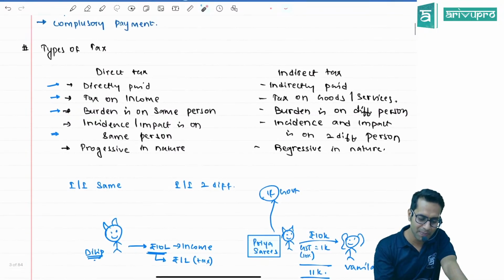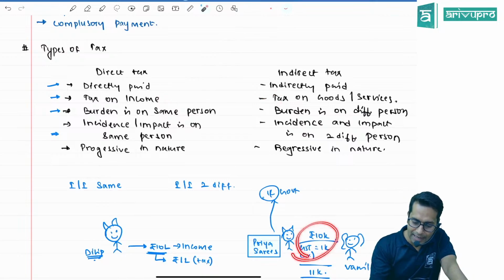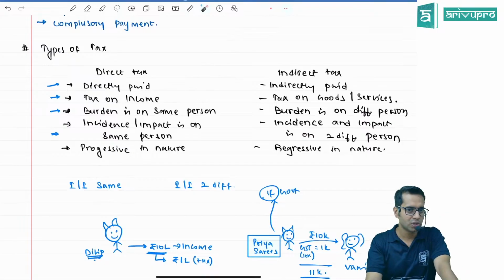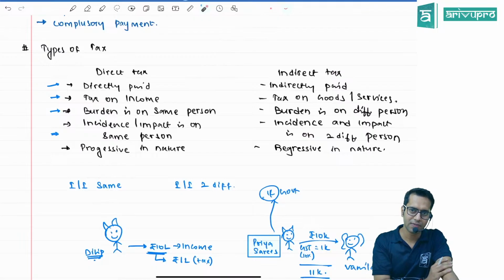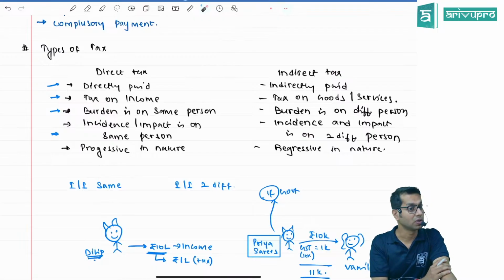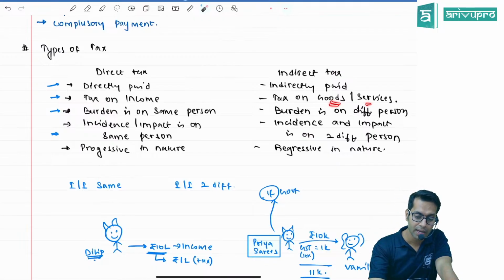Direct tax is directly paid to the government. This is the first point. Direct tax is the tax on income. Indirect tax is tax on goods and services. Tell me, indirect taxes we paid on what, sir? Goods we paid. Have you paid tuition fees? Did they collect GST from you? Indirect taxes can be on goods or it can be on services. Here the burden is on